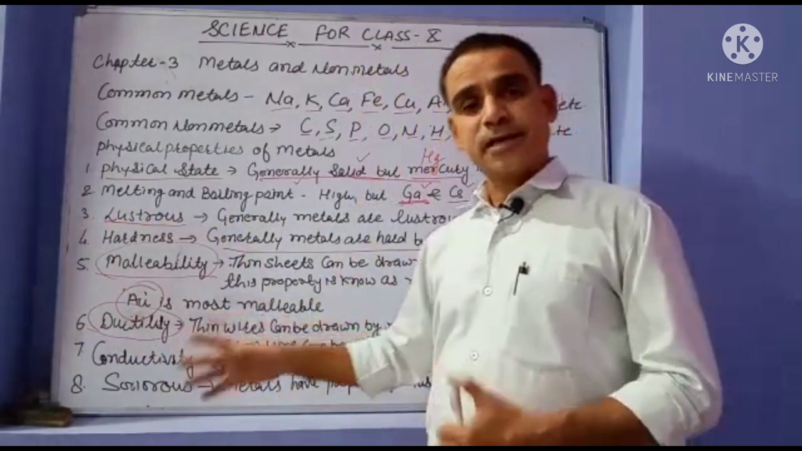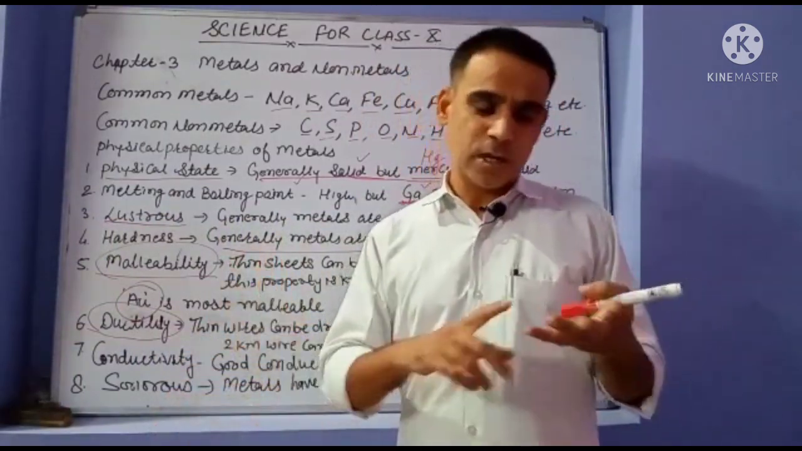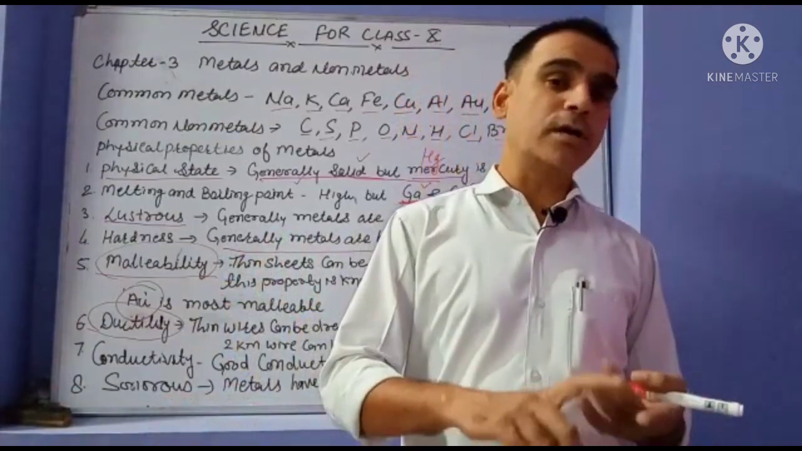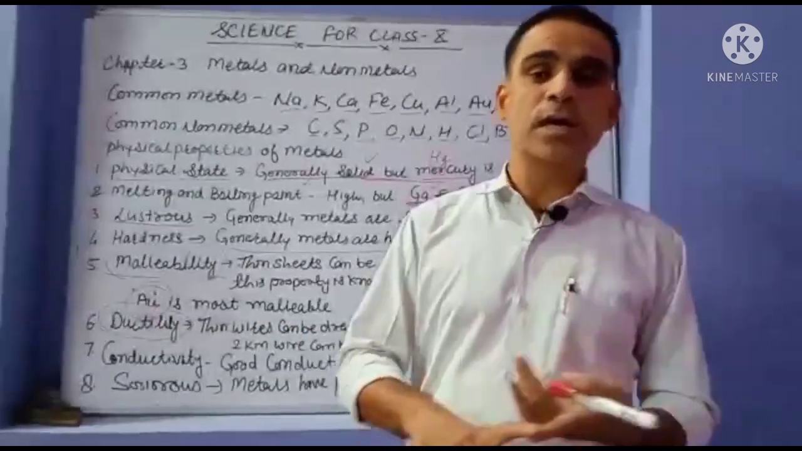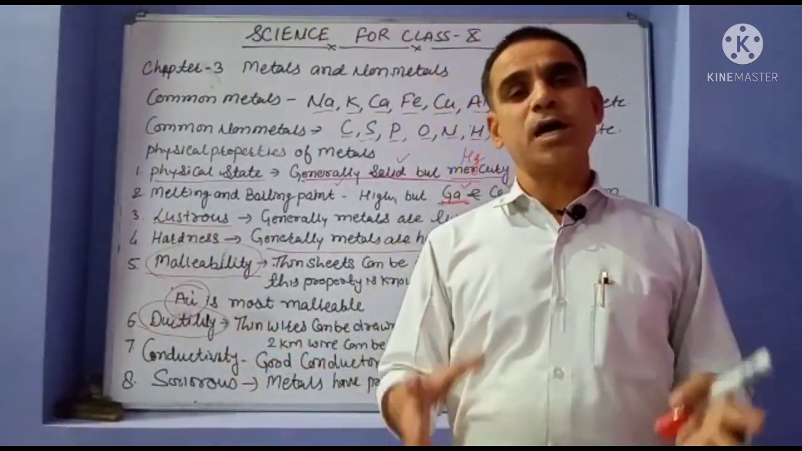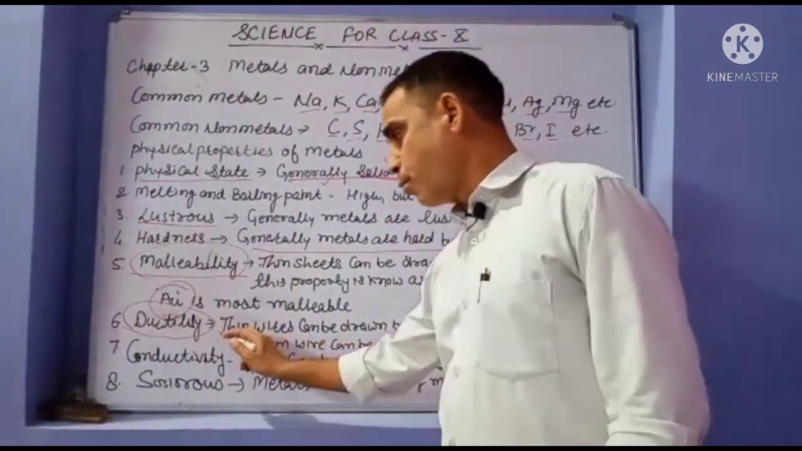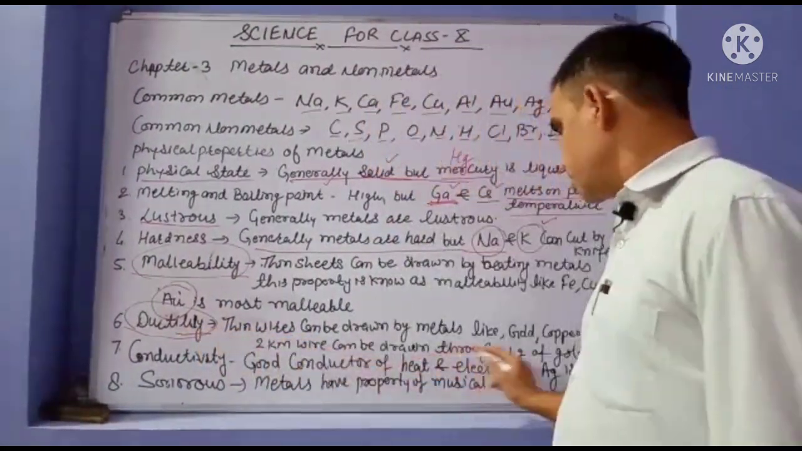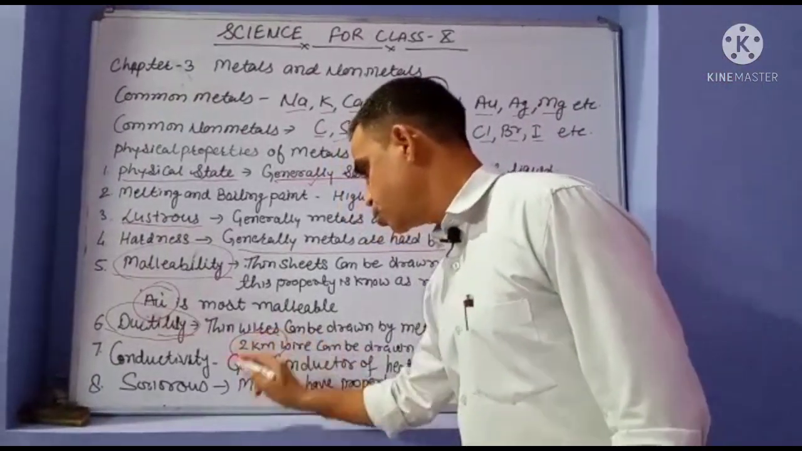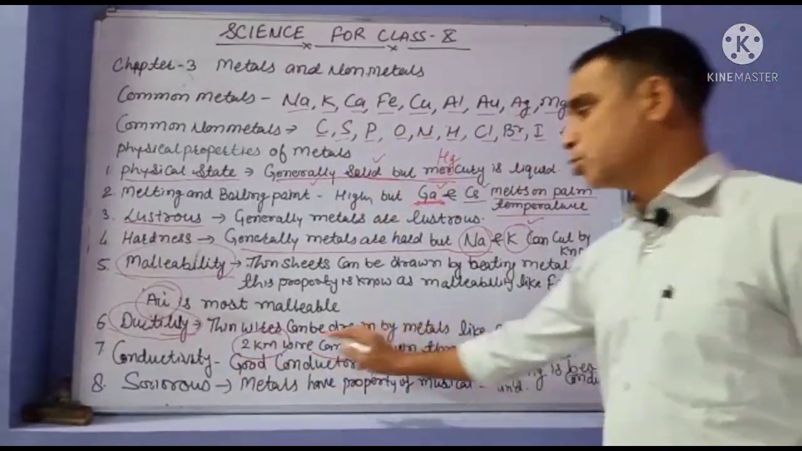Generally metals are ductile, so we use different types of wires made from metals: copper wire, aluminium wire, iron, silver and gold wire. Gold is the most ductile metal, and that is a fact: a 2 kilometer wire can be drawn from 1 gram of gold.